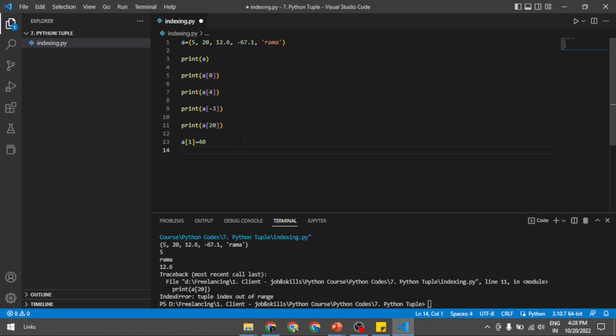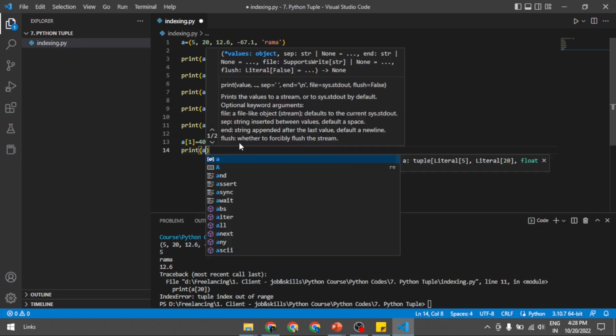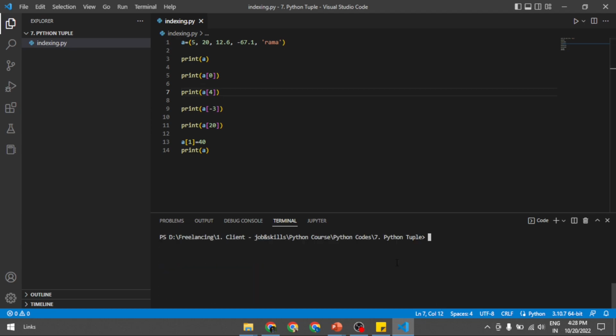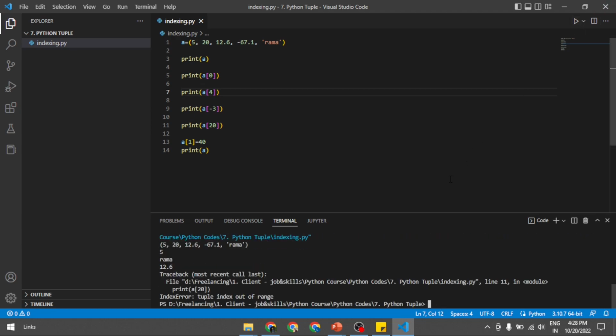Now let us print a. Anyhow, this is our error, right? So we don't want to run again. Since it is an error, I just commented it out.